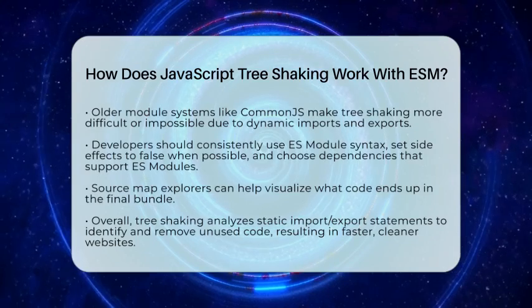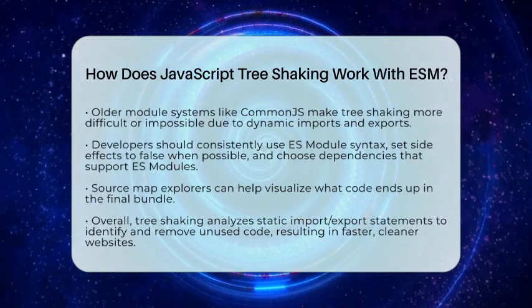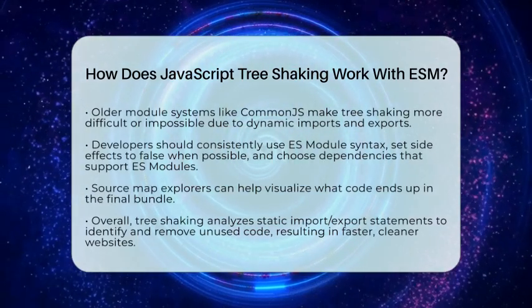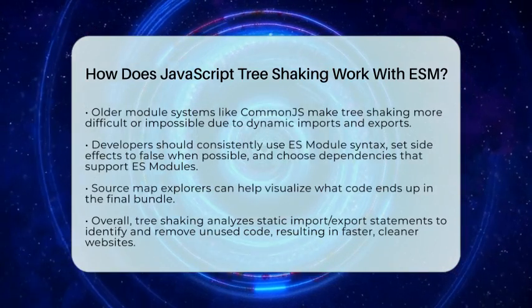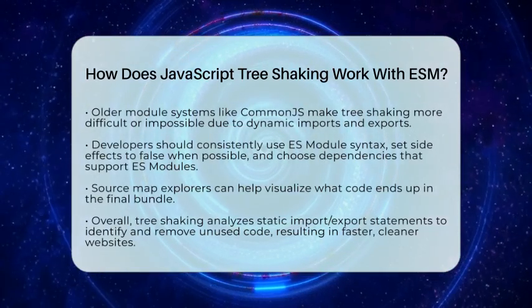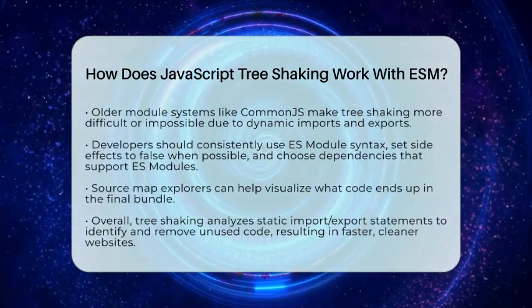To sum up, JavaScript tree shaking with ES modules works by analyzing static import and export statements, identifying unused code, and removing it before your website loads. This makes your site faster and your code cleaner. Mastering this process is a key part of writing modern, efficient JavaScript for the web.